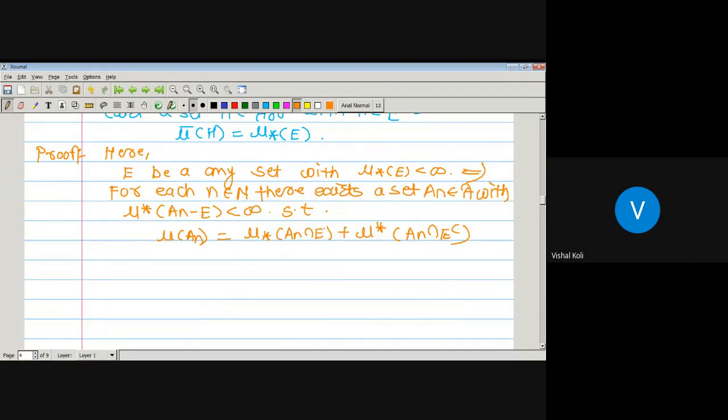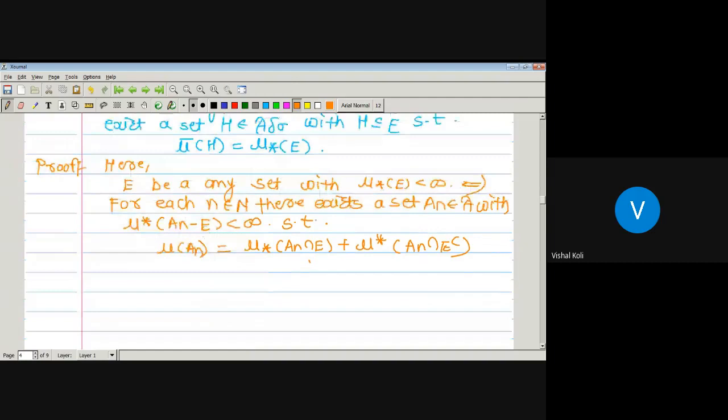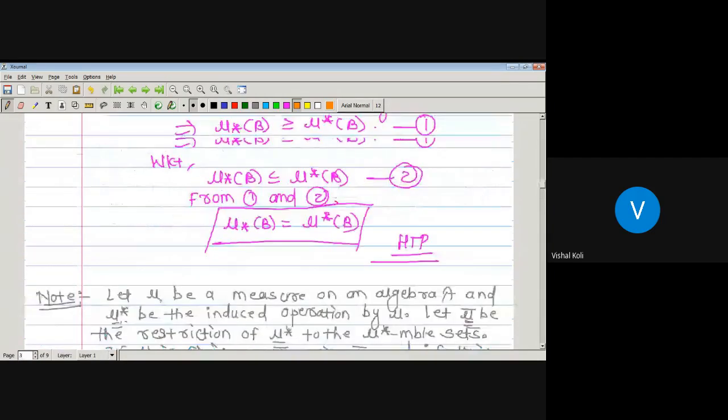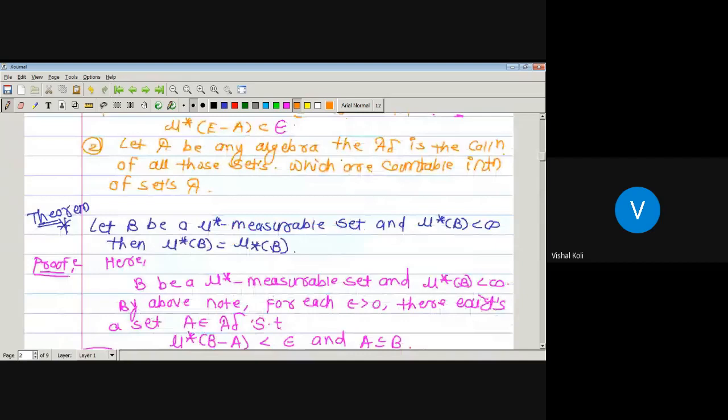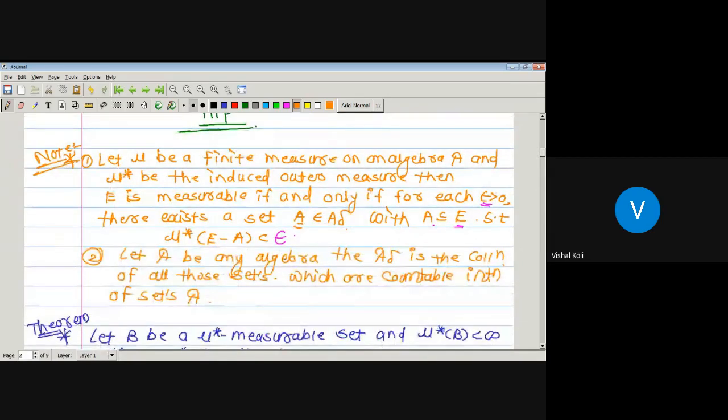If A is belonging to curly A, then measure of A is nothing but the inner measure of A intersection E plus outer measure of A intersection E complement. As here capital E is any set having finite inner measure, then for any natural number n belonging to capital N, there exists one set An belonging to curly A satisfying this property. And in the previous note we have proved that a set E is measurable if and only if for each epsilon greater than 0, there exists one set E belonging to A delta with A a subset of E such that outer measure of E minus A is less than epsilon.